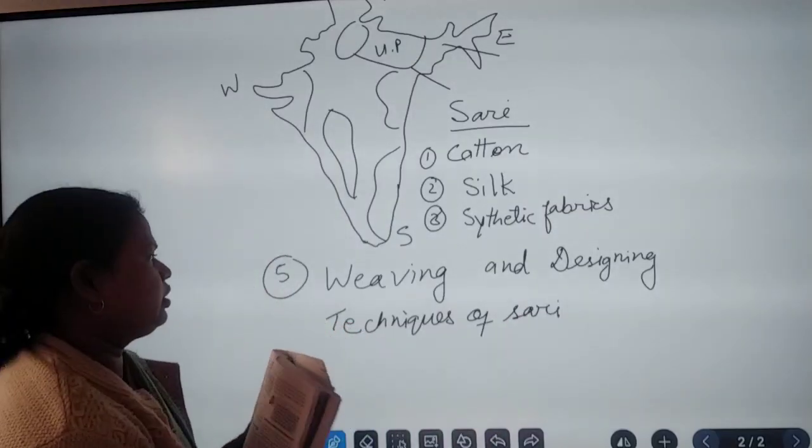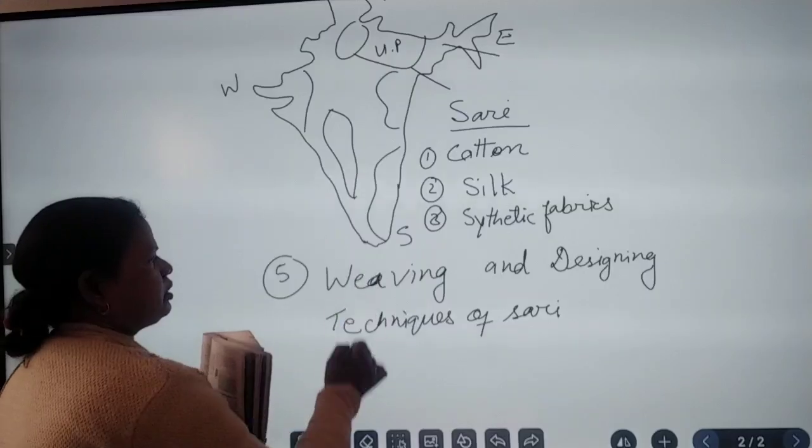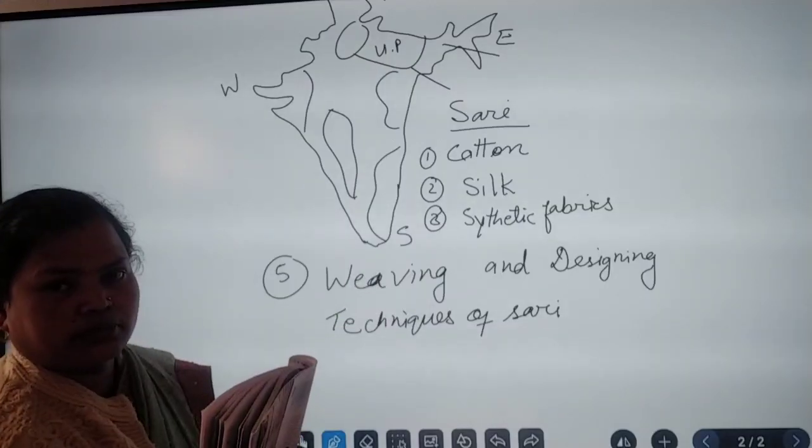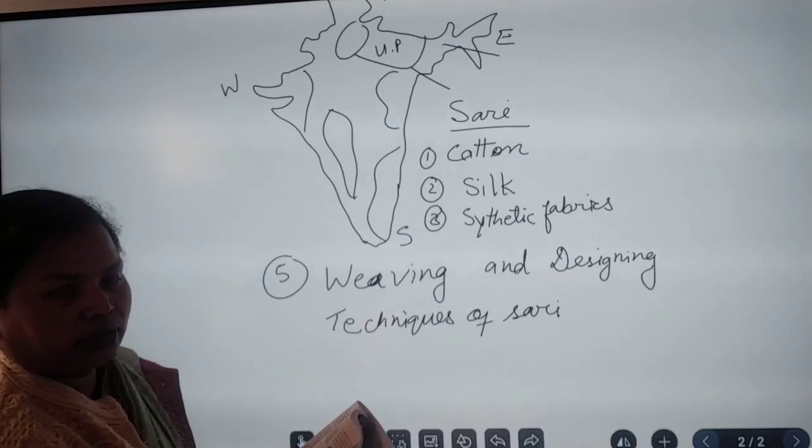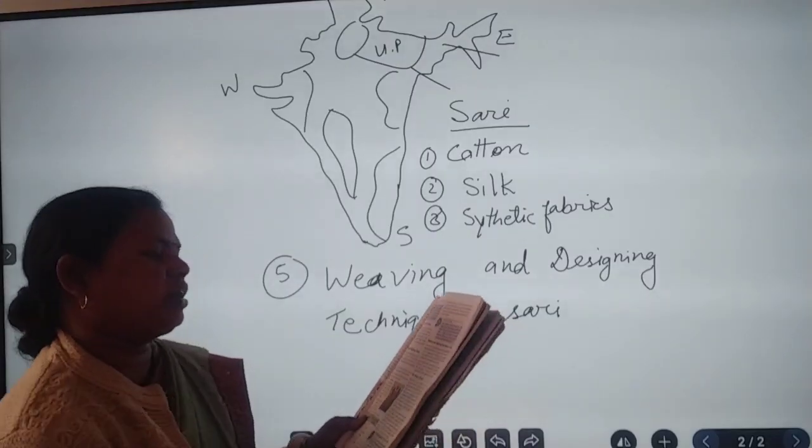In a different area, the way of making, designing and preparing the sari is also different. People use different types of techniques.